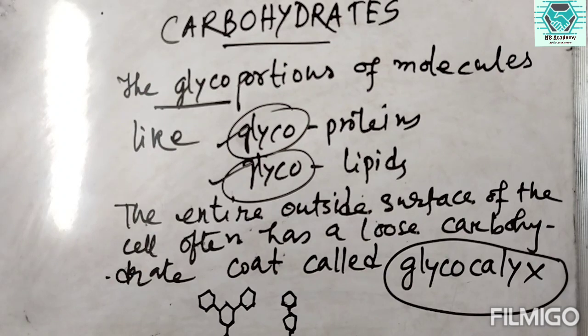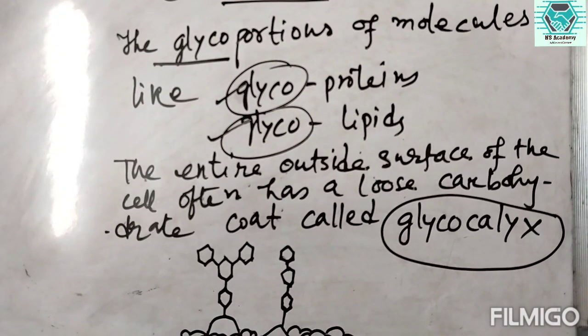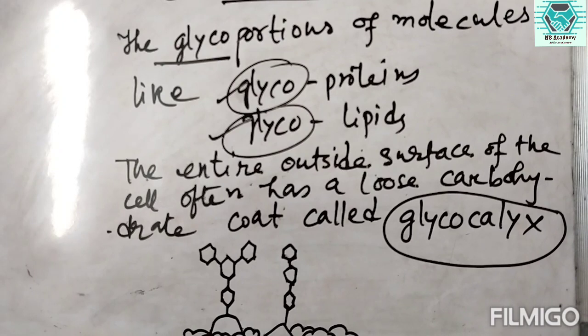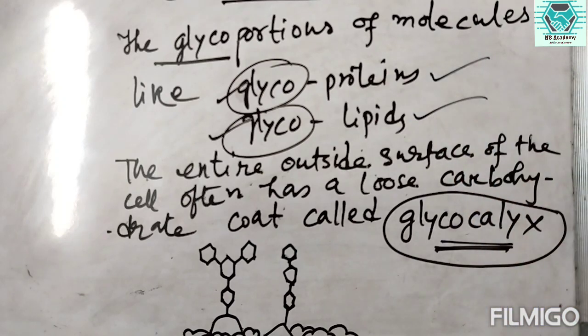So the entire outside of the cell has a loose carbohydrate coating, and the carbohydrates are often attached to lipids and often attached to proteins, and they form this kind of coat which we call glycocalyx. So glycocalyx means the entire outside surface coating of carbohydrate molecules, and they may attach with the proteins or with the lipids.